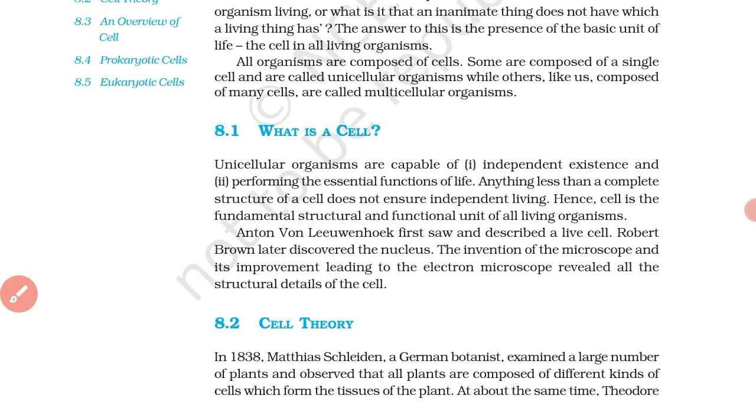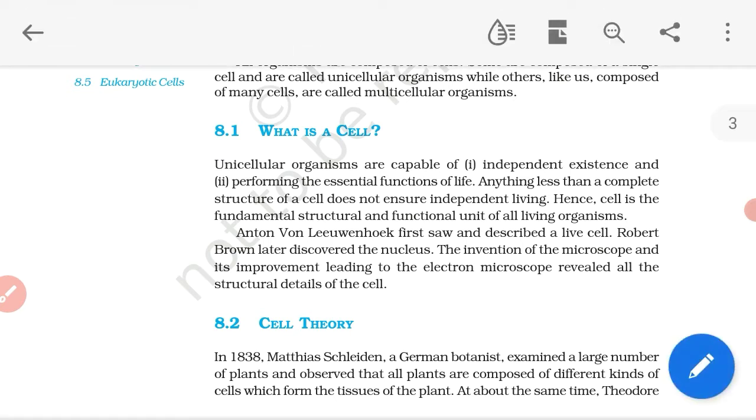Anton von Leeuwenhoek first saw and described a living cell. It means a live cell. Robert Brown later discovered the nucleus. So the nucleus was discovered by Robert Brown, and the cell was first described by Anton von Leeuwenhoek.